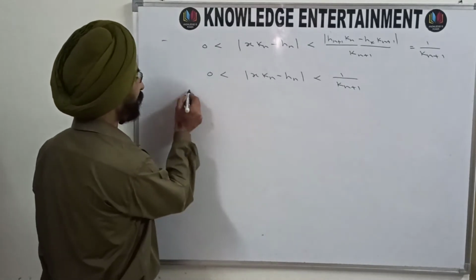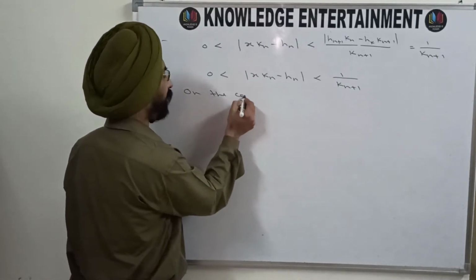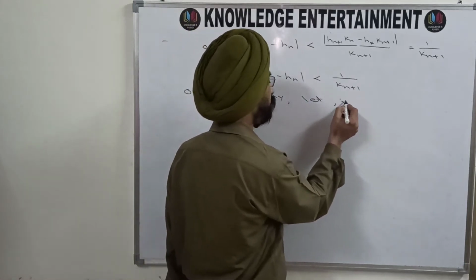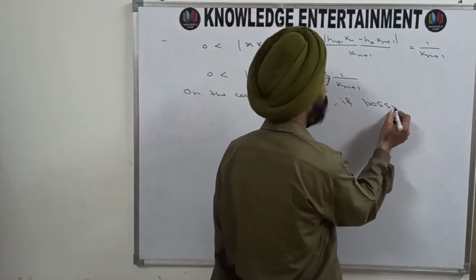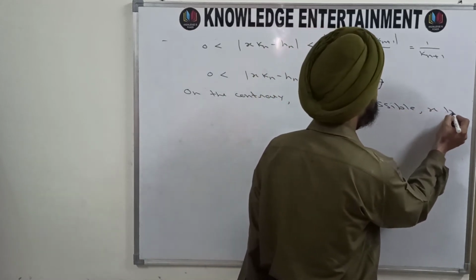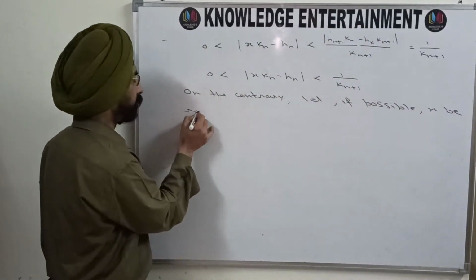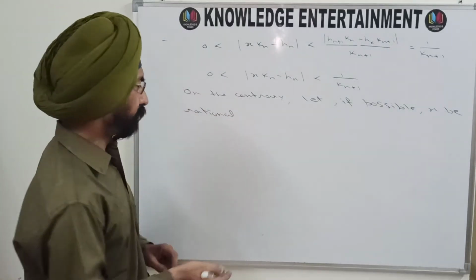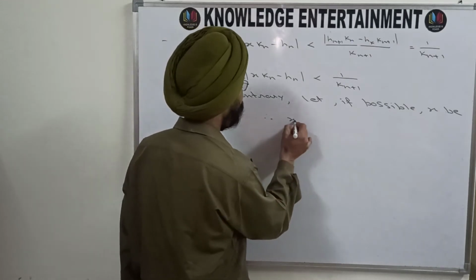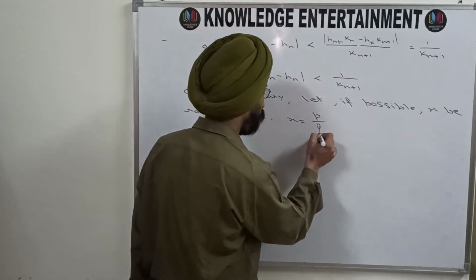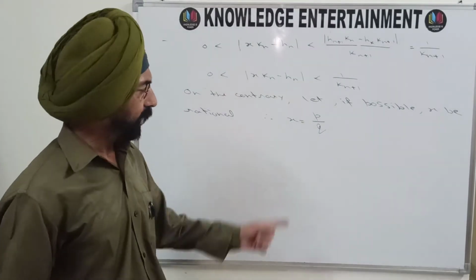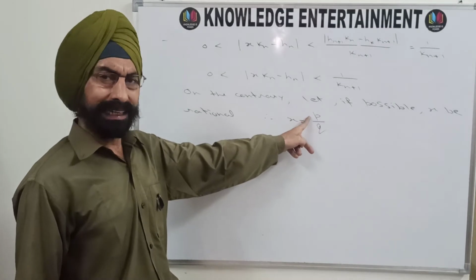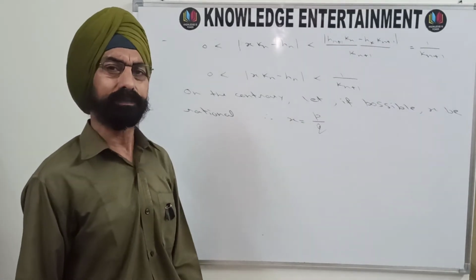So on the contrary, let, if possible, x be rational. You know that every rational number x can be written in the form p upon q, where p is an integer and q is a natural number.